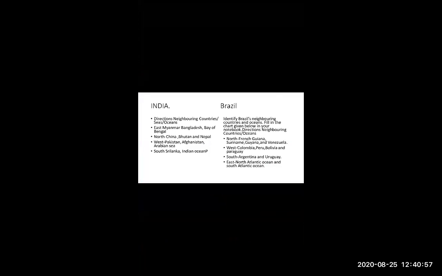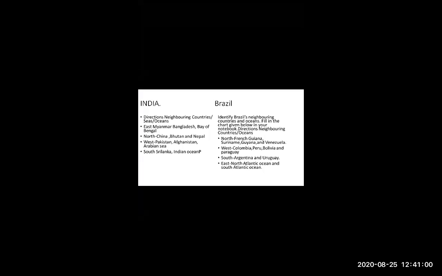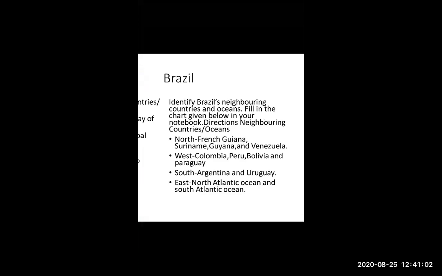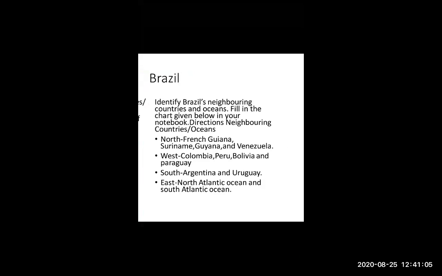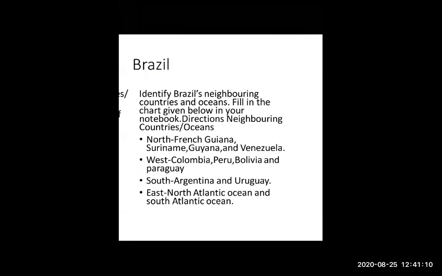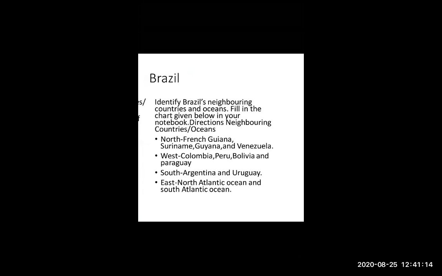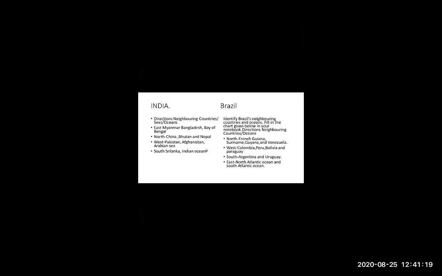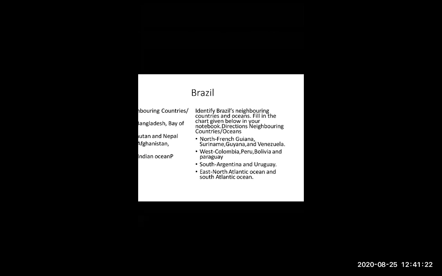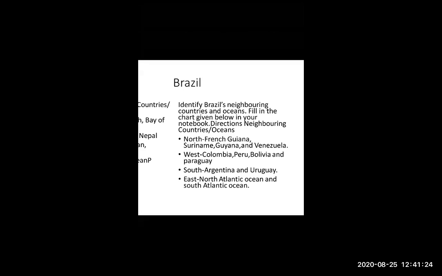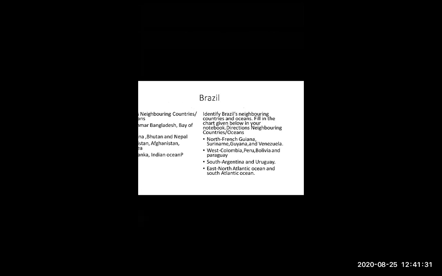Now, if we are talking about Brazil, just look over here, because as we all know the Indian map, but we didn't have that much information about the Brazil map. Okay, so if we are talking about the north direction, some places are located over here, that is French Guiana, then Suriname, Guyana and Venezuela. And we will see where they are located on the map.